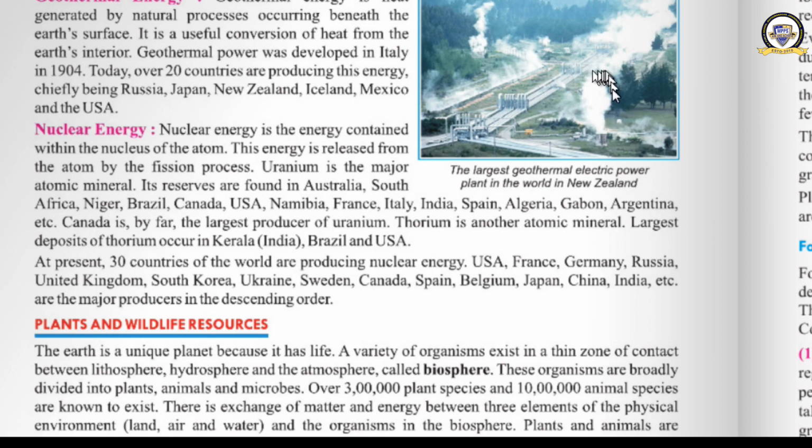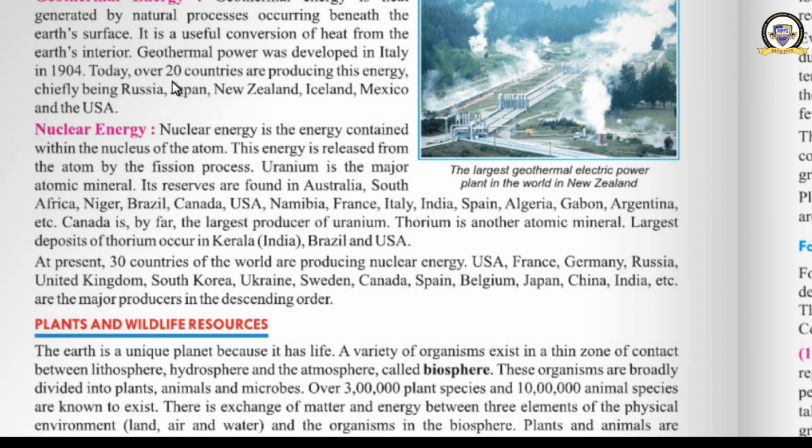This steam is used to rotate the turbine. Turbines are rotated and we are able to produce electricity, that is called geothermal energy. It was developed in Italy in the year 1904.